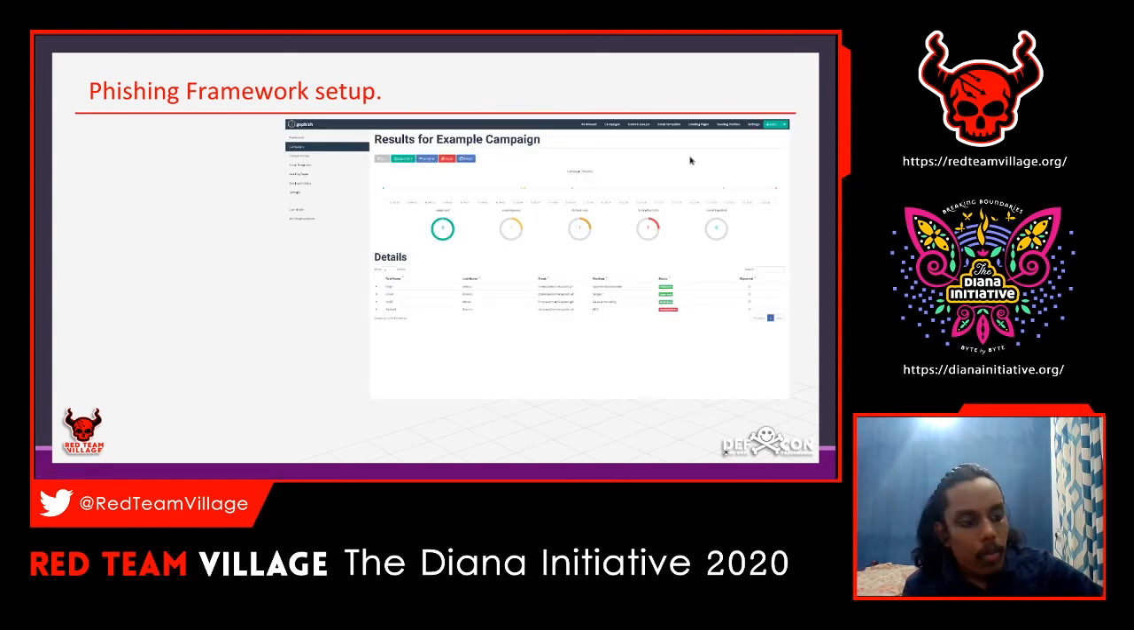Okay, so moving to the next part, this is the GoPhish results page, or the campaign results, I can say. This is the campaign results that you can see on the screen. When you start a campaign, you can see the particular results here: how many mails have been sent, how many are in the queue, how many are yet to send, and who all clicked on the URL, and who all opened the mail in their mailbox.